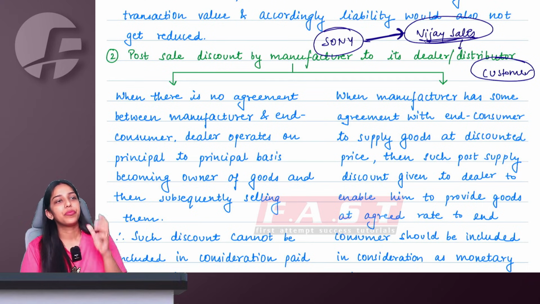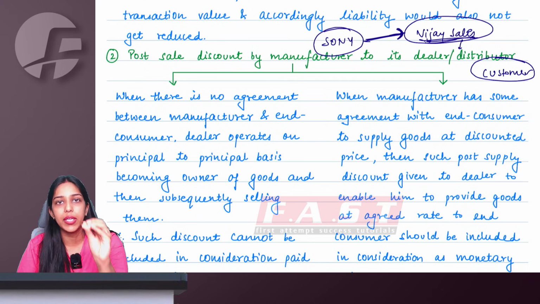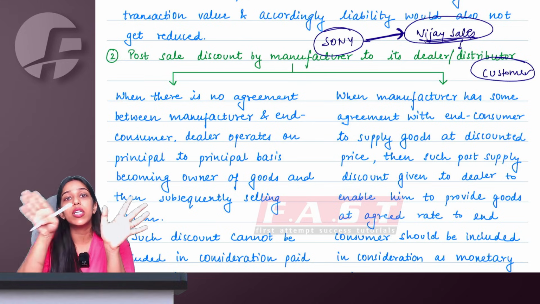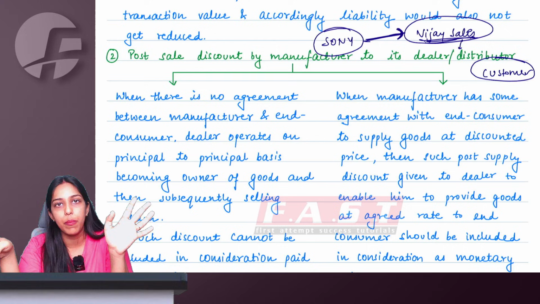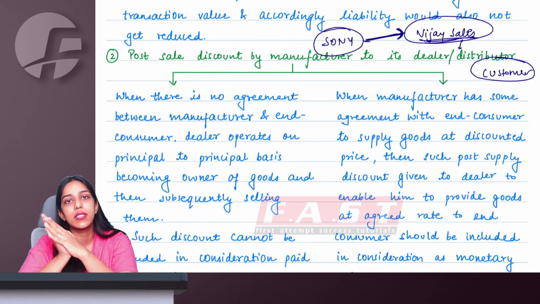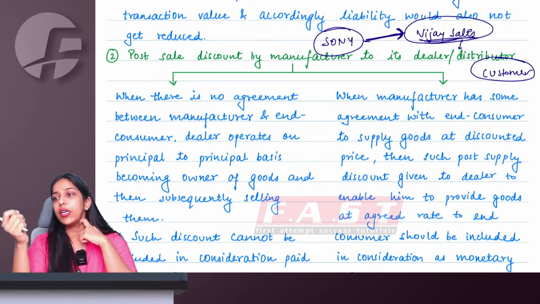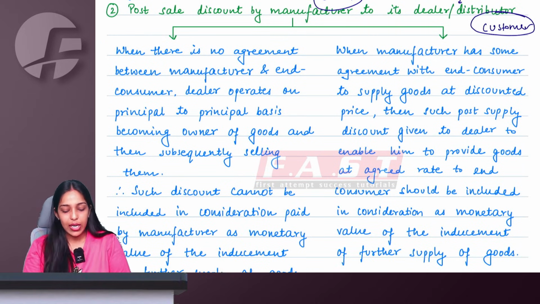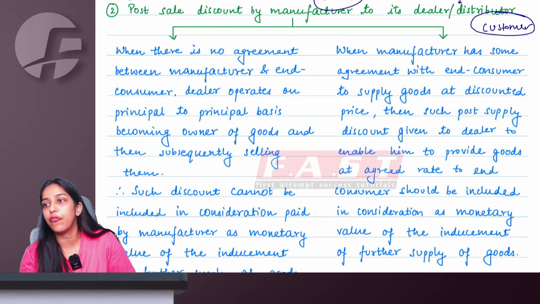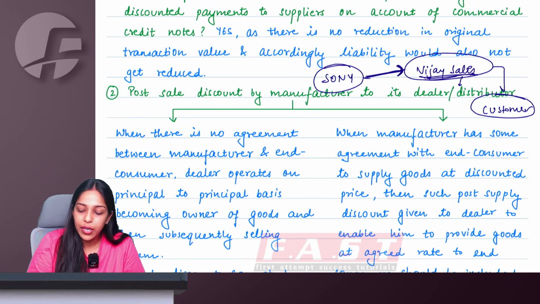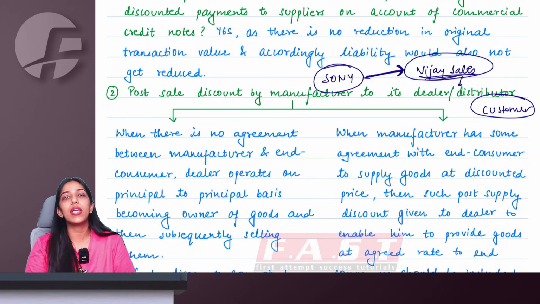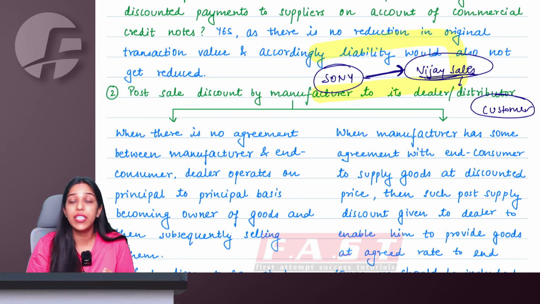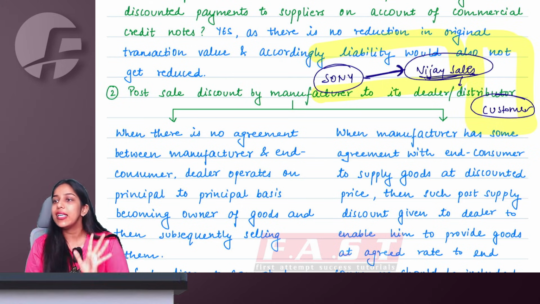In this case, ma'am, whatever transaction is happening between Sony and Vijay Sales, it has nothing to do with the further discounts or further offers or promotions that Vijay Sales gives to customers. So whatever discount, whatever post-sale benefits Sony is giving to Vijay Sales, it is not for inducement of further supply. Because whether to induce further supply or not purely depends on Vijay Sales' mood. This transaction is independent and this transaction is independent.